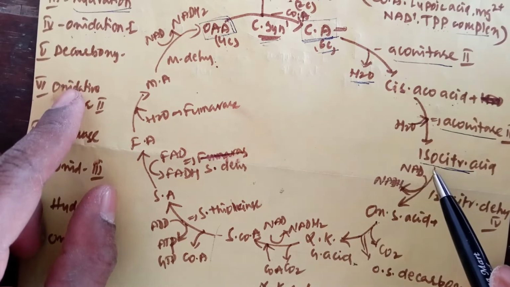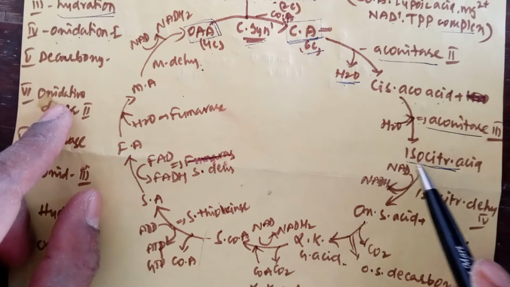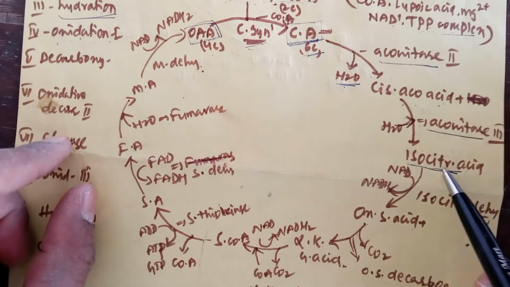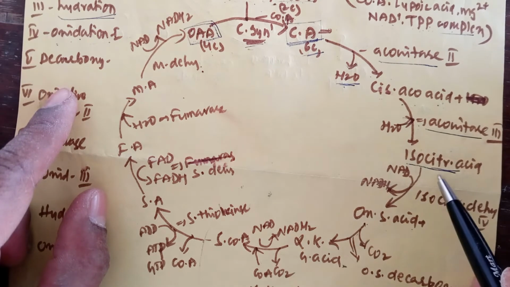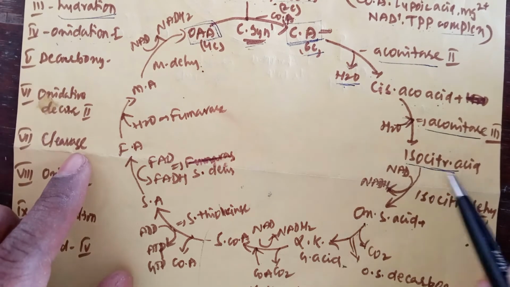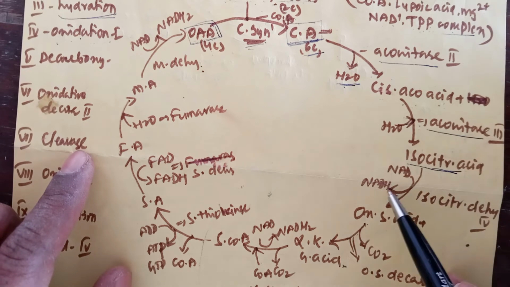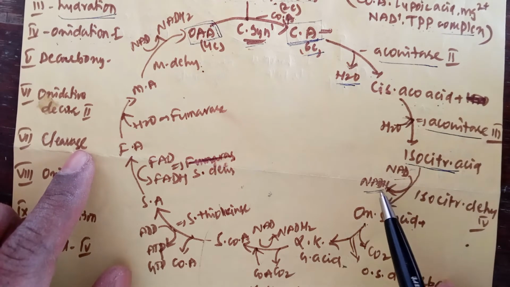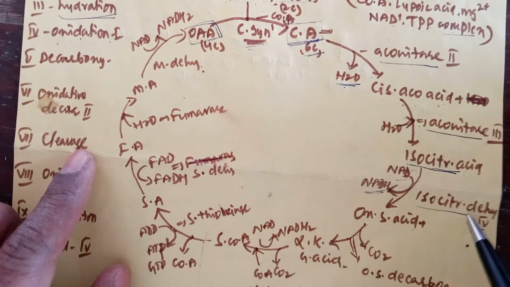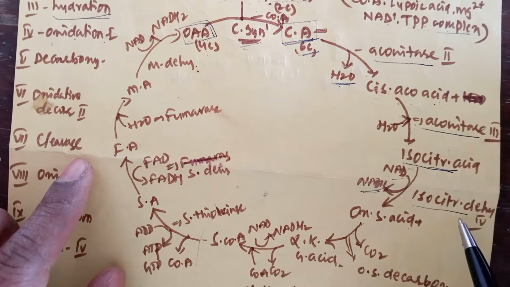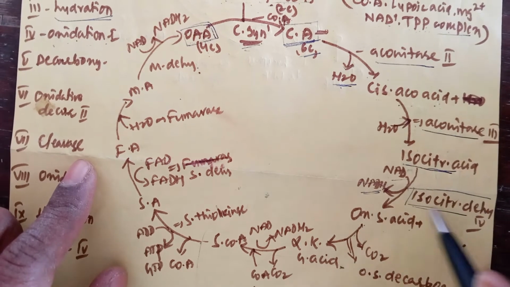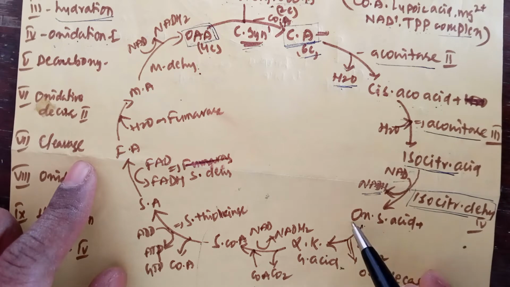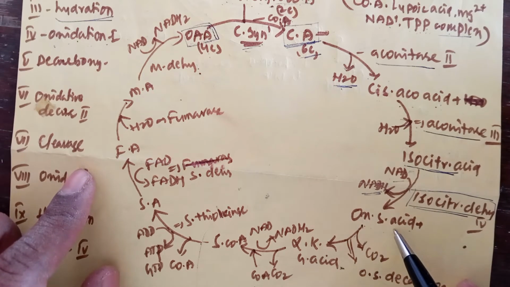This is the first oxidation reaction, in which isocitric acid is converted into oxalosuccinic acid. Protons are removed from the substrate and received by NAD plus, which is converted into NADH. This reaction is catalyzed by the isocitric dehydrogenase enzyme.